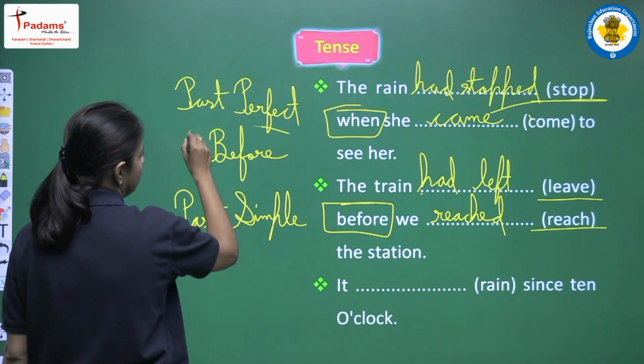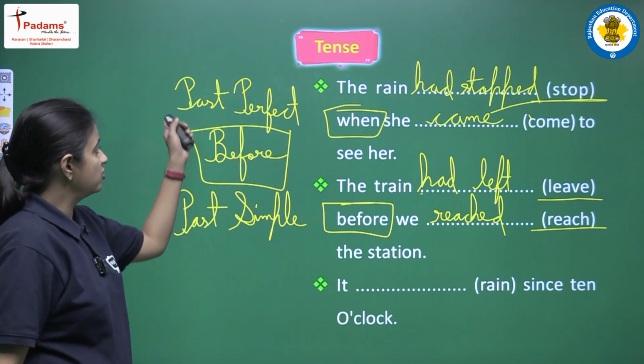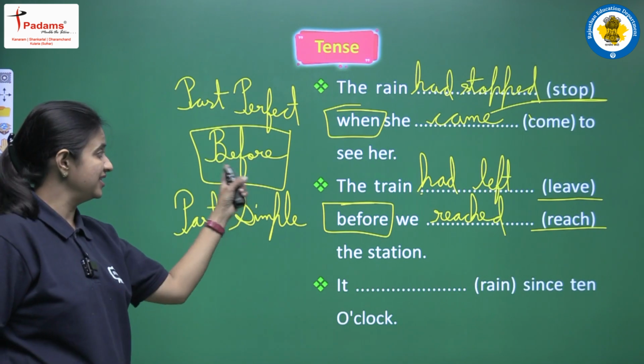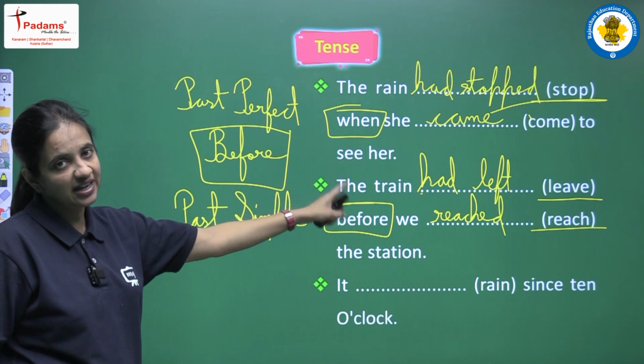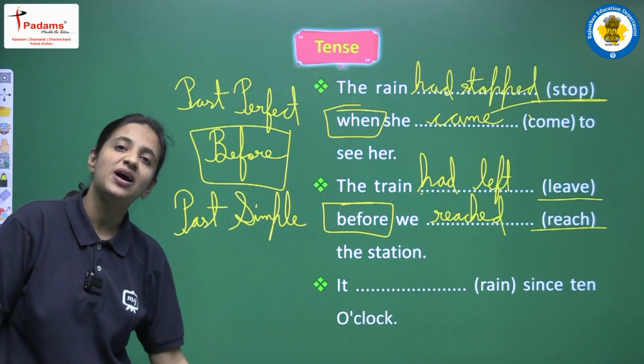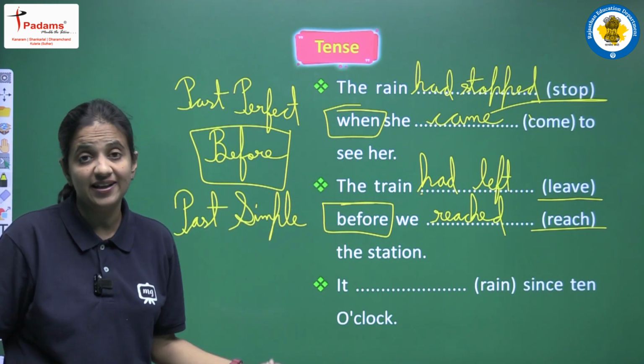If we are having "before" as a conjunction, the clause before this conjunction must use past perfect tense, and in the second clause we have to use past simple tense. This is the structure actually.